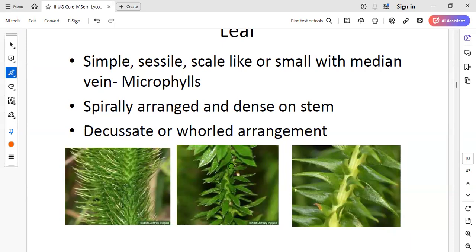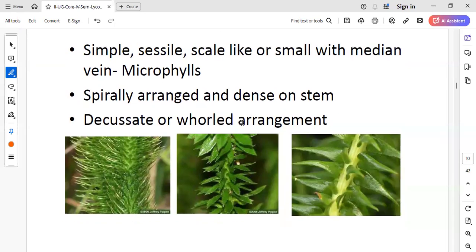Next, these leaves on the branch or on the stem, you can see, are very compactly and densely arranged. That is, they are overlapping with one another. The leaves are very many in number, overlapping with one another, and spirally arranged around the stem. That is, on all sides of the stem you can see the presence of leaves. That is called spirally arranged and dense on the stem. Or they may be decussate or whorled. Whorled means they are arranged in the form of a circle around the stem.